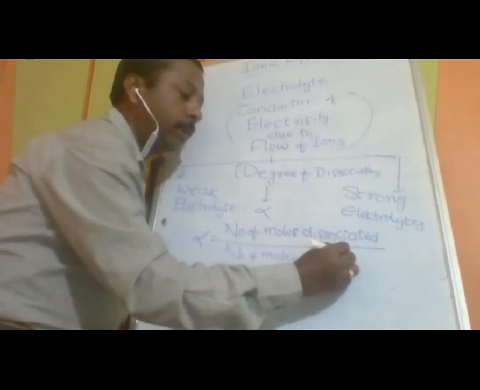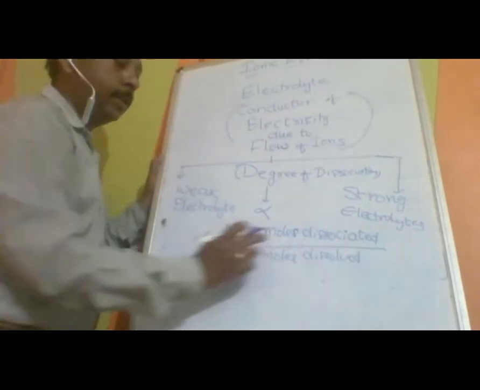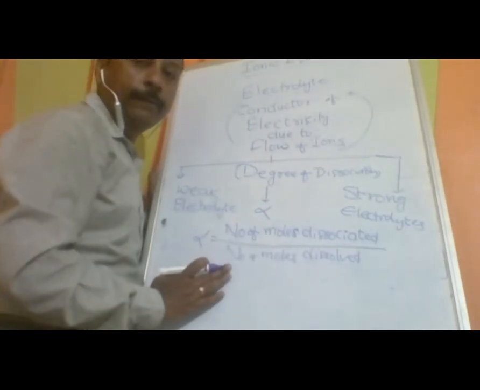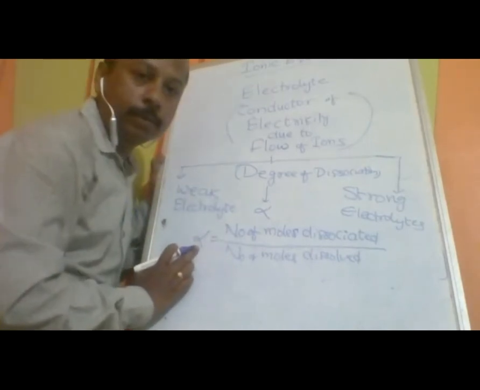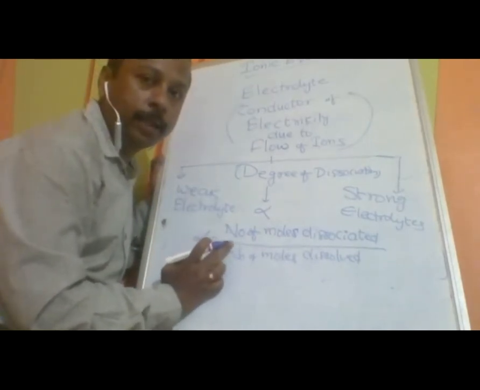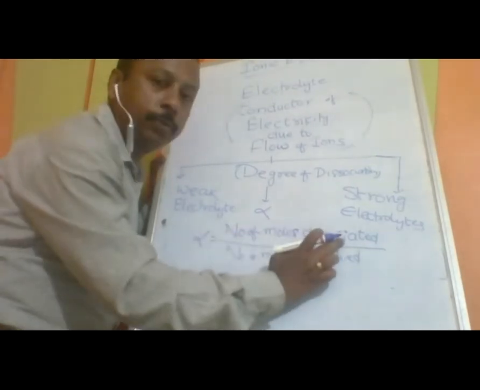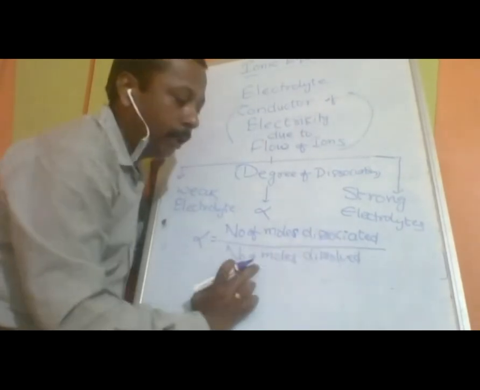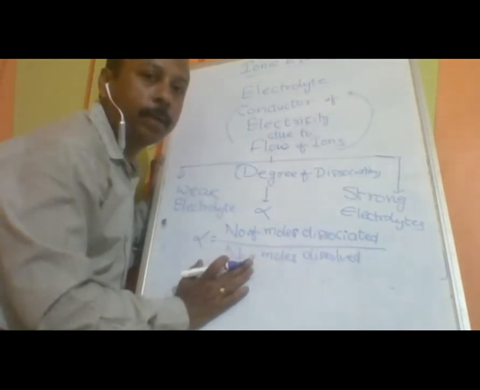There is a minute change in the words, dissociated and dissolved, but it makes a lot of difference in understanding. Now I am explaining how we are going to calculate it.